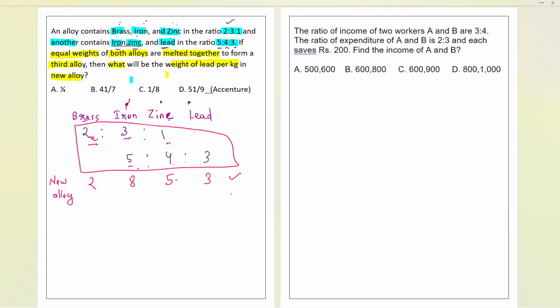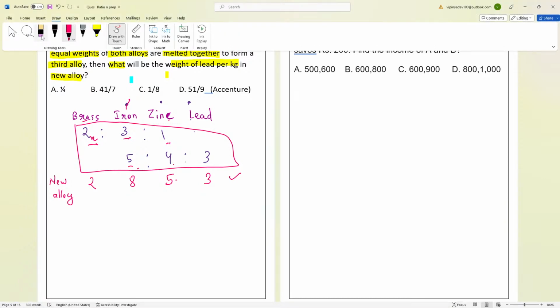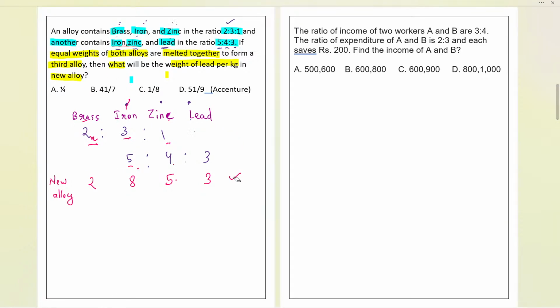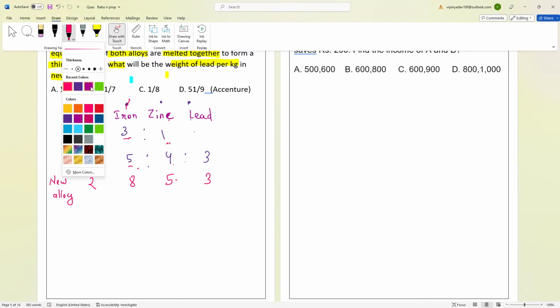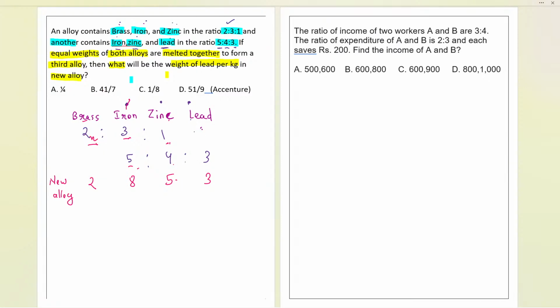We might, in a hurry, do it the same way that I have done it over here. But I've shown you that this mistake can happen. So let us see exactly what we should be doing first so that we don't commit this kind of mistake. Here, we should first be checking the total sum of all the ratios.